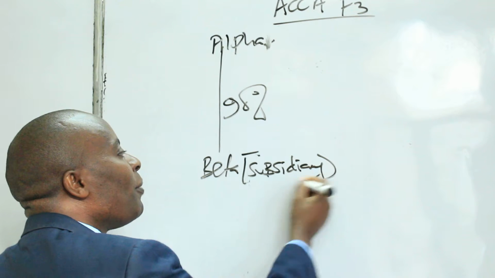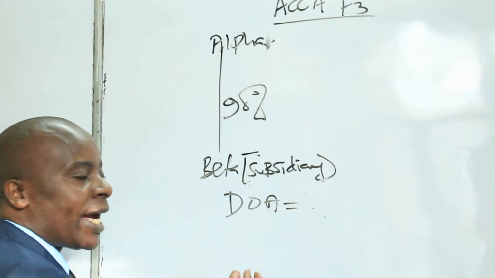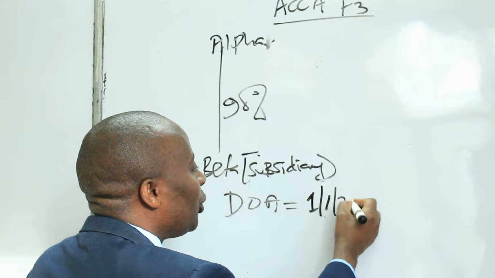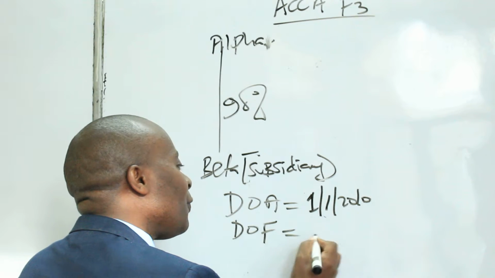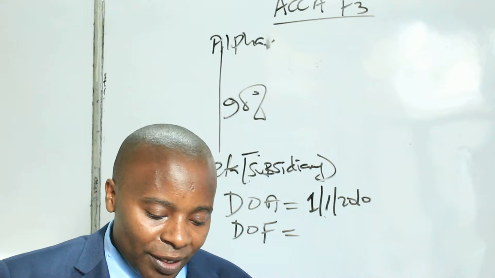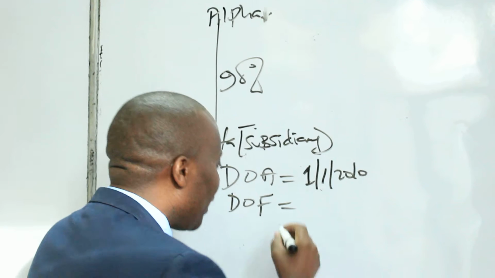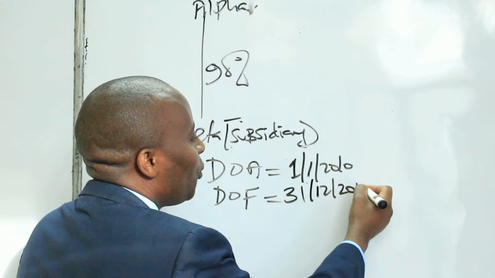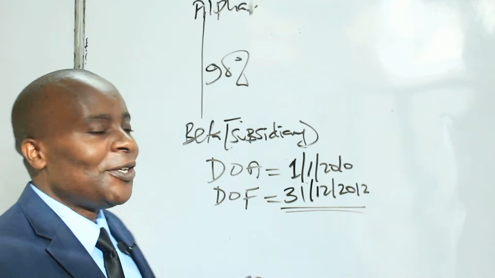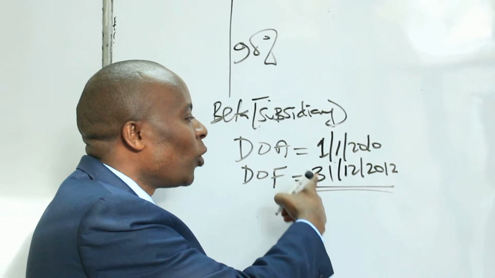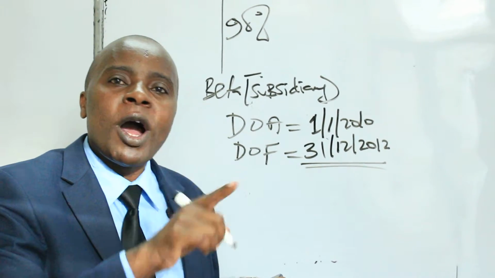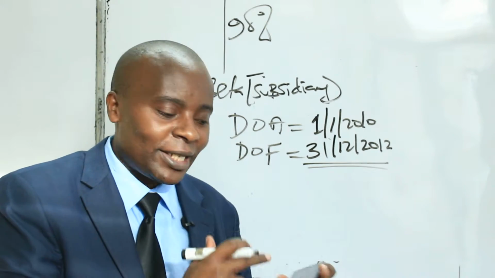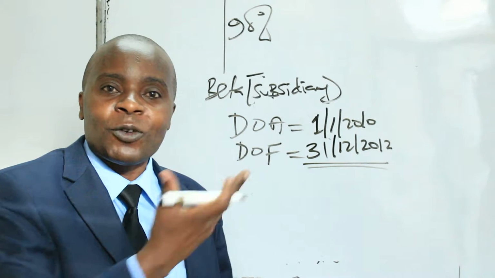Beta being a subsidiary, I will be interested in the date of acquisition. We are told we acquired this on 1st of January 2010. And then I'm interested in the date of the financial statements. The financial statements given there are of 31st December 2012. You can see during our financial year, which is ending on 31st December 2012, we were with this subsidiary for the whole year. Because since we bought the subsidiary, we have stayed with it for 3 years.